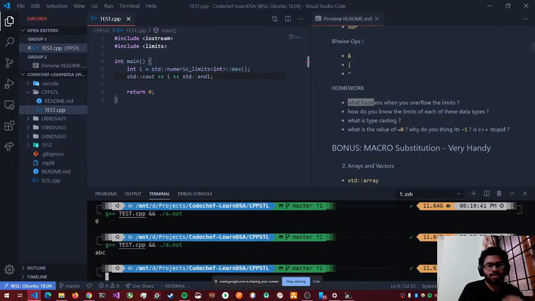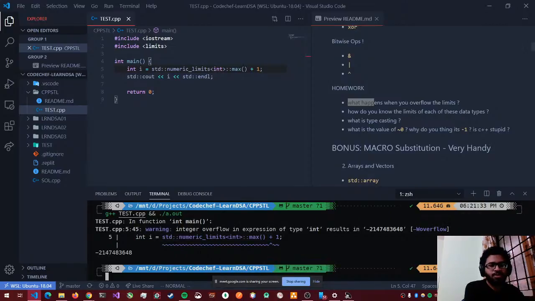Yeah, so let's run and print the value now. So this is the maximum limit of integer, right? What will happen if I add, let's say, one more number to it? We are trying to overflow it. It does give me a warning. My compiler gives a warning that there's an integer overflow in the expression. As soon as I go to the number next to the maximum value, it goes to a negative value, right? It goes to the minimum value that integer can go. So it's like a cyclic rotation. Let me tell you what I mean by that.